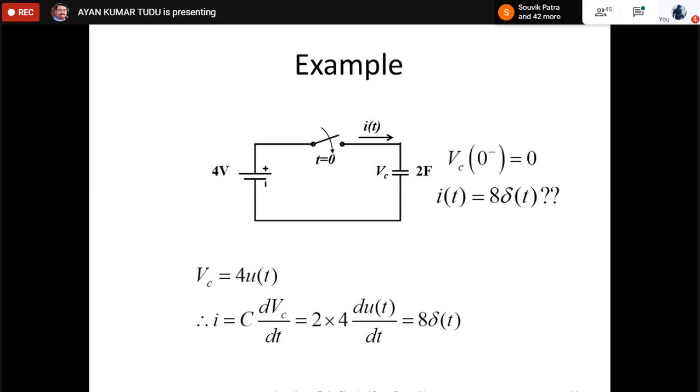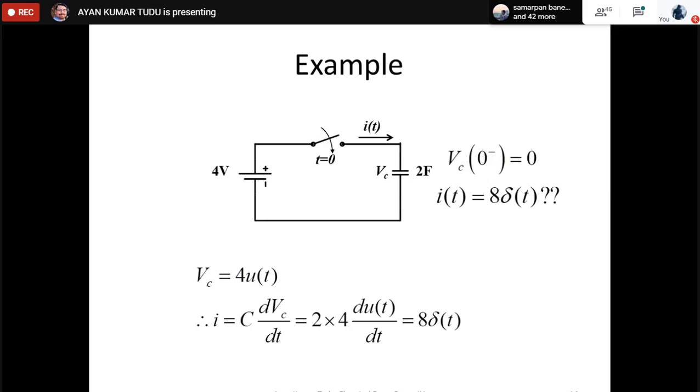Okay, so as you can see, the voltage across the capacitor is 0 before the switch is on. Vc equal to 4 u(t) after the application of the switch, correct? So basically, what is the current expression? We know I equal to C into dVc/dt. So 2 into 4 du(t)/dt, which gives us 8 delta t, because delta t equal to d/dt of u(t). So this is the expression that can be found out by mathematical analysis. But what about the physical analysis of this particular circuit?